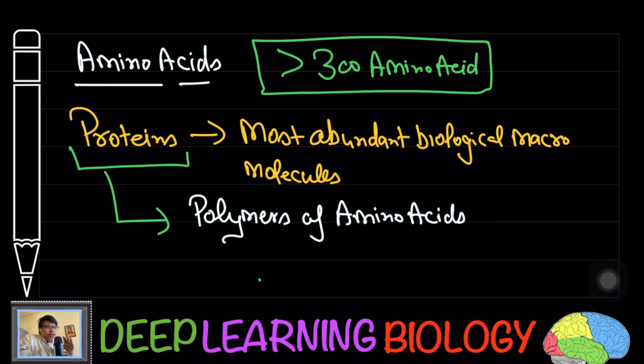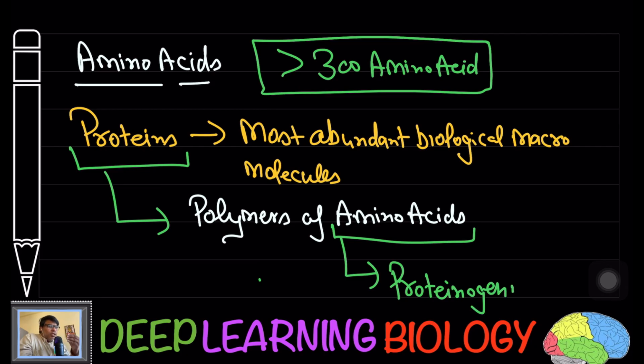So the amino acids which are present within the proteins are known as proteinogenic amino acids.